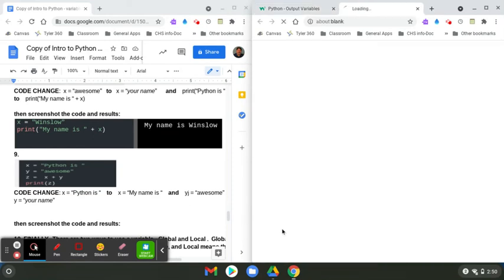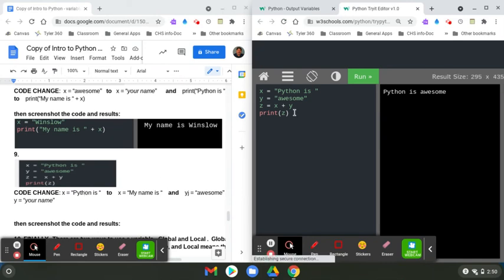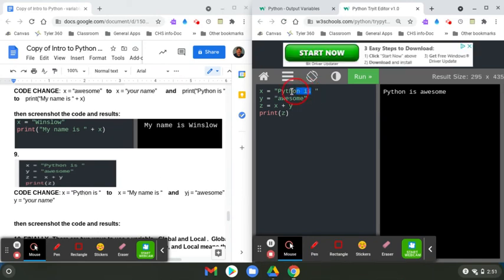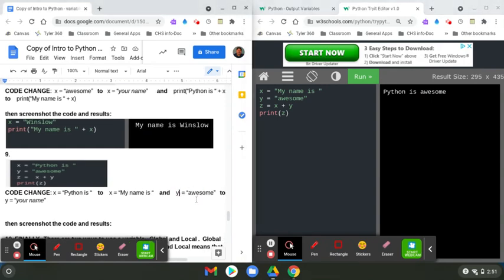So just try it yourself. It says code change. X, Python is, we're going to change this to my name is. My name is. And then we're going to change awesome to your name. So I'm going to go ahead and take this off, put in Winslow.